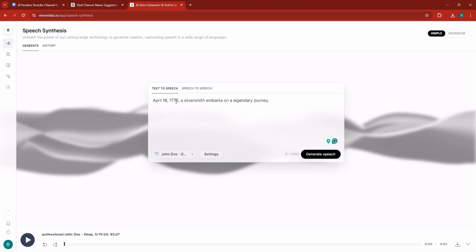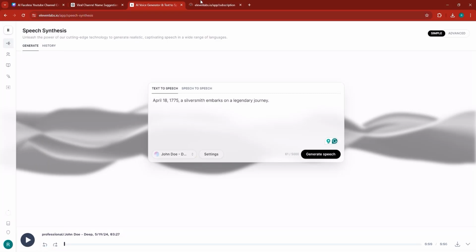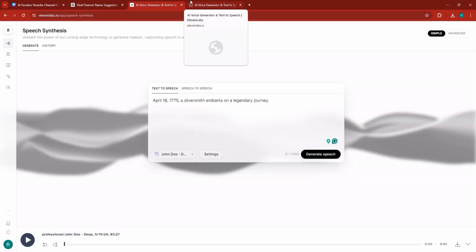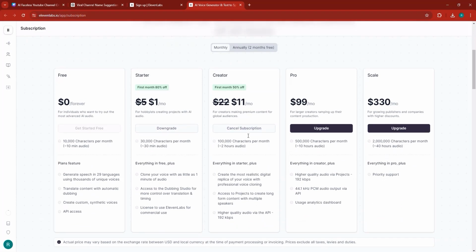Now these voices on 11 Labs, you can use them for commercial purpose if you have the 11 Labs membership. If you don't have the 11 Labs membership, you will not be able to use them for commercial purposes, or you can use them, but you'll have some copyright issues. So you can explore their plans. They have multiple plans, pretty cheap, to be honest, for a software of this magnitude. They also give you a large credit of voice or minutes that you can generate. And I'm using this particular plan here. It's the $22 a month plan normally, but I'm using it for $11 as of now. And I think that's the best plan.